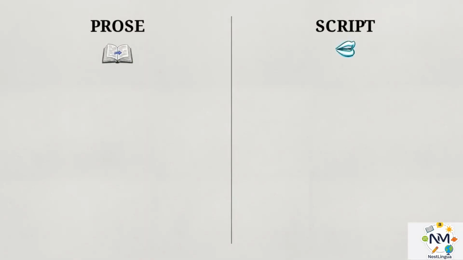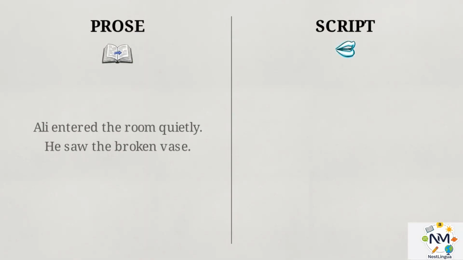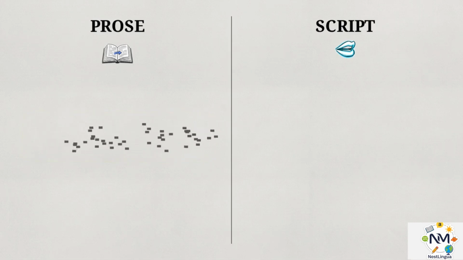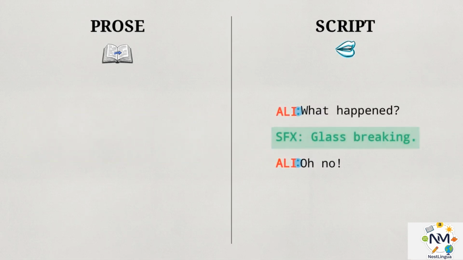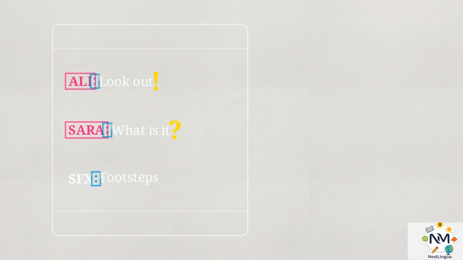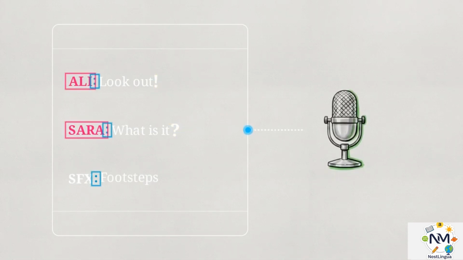Moving from a story to a script requires a shift in layout. We can see the difference here: traditional prose on the left and the script format on the right. Prose describes the world in paragraphs. A script breaks that world into discrete blocks of dialogue, allowing the characters to carry the burden of the story. This format serves as the structural blueprint needed to turn a descriptive story into a performable piece of audio.